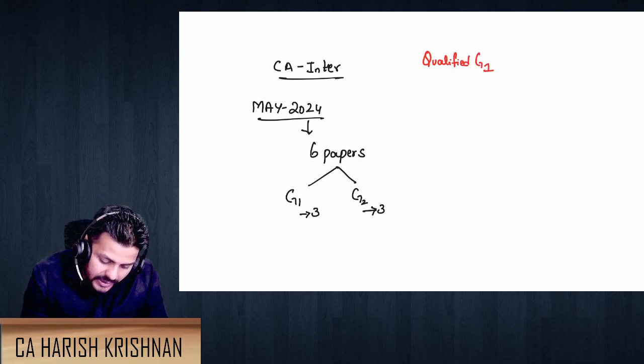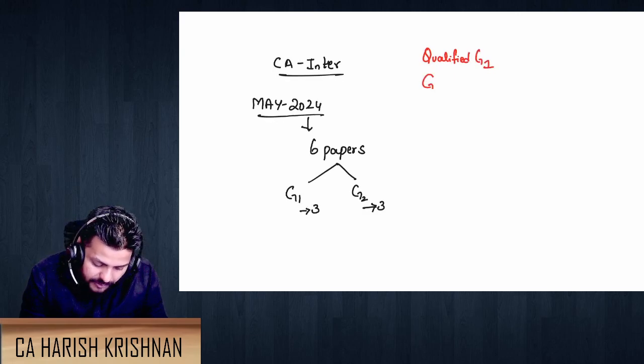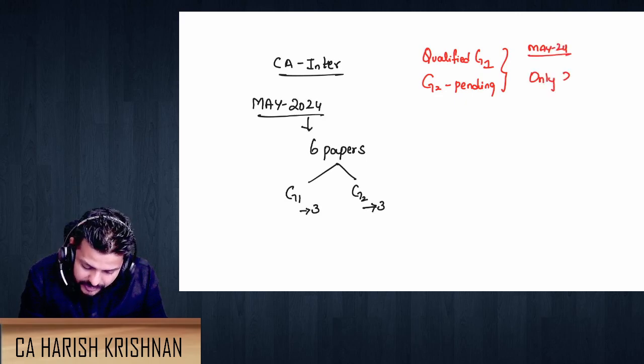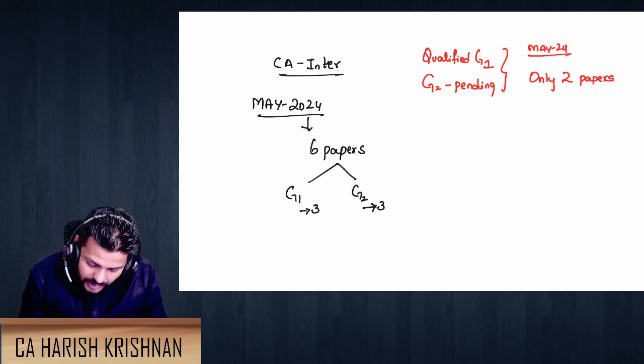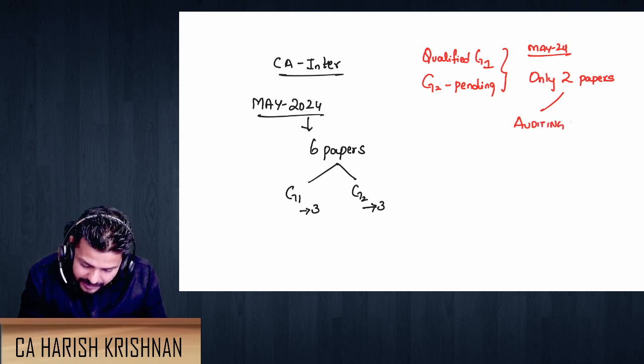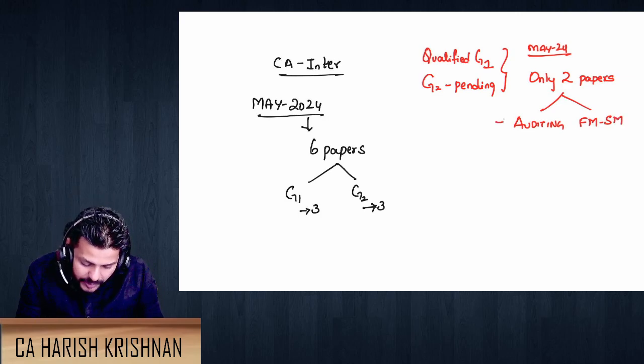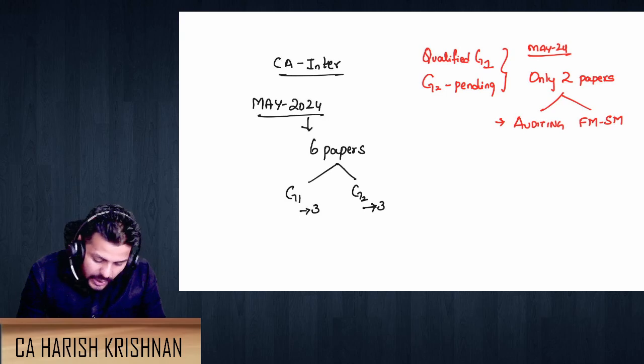and you have only group 2 pending, okay, then you are supposed to write in May 2024 only 2 papers, okay, of auditing, and the other paper will be FMSM, okay, wherein of these 2 papers I'm handling about 150 marks.